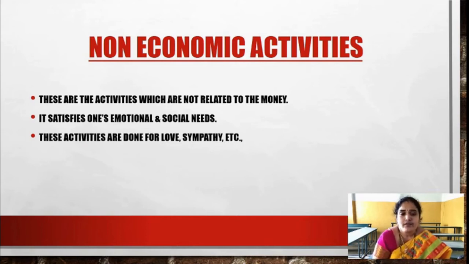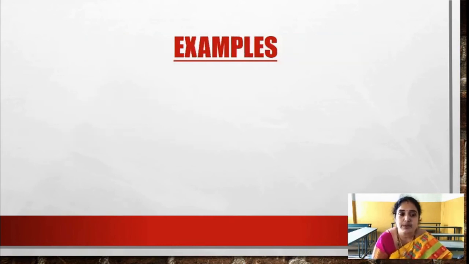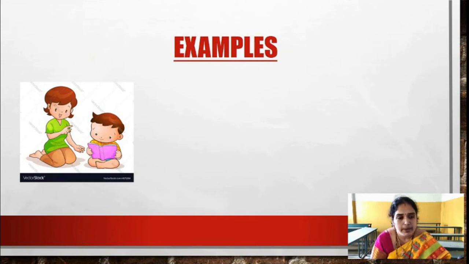That is called love for a friend. Then you are helping her. Mother will give food and everything to the children. That is out of love mother is giving you. That means she is not expecting anything in return. So these activities are called non-economic activities where we are not earning any income. Now what are the examples? Mother teaching a child. Mother is teaching her child. She is not expecting anything in return. She is not expecting money. She is not earning any income.